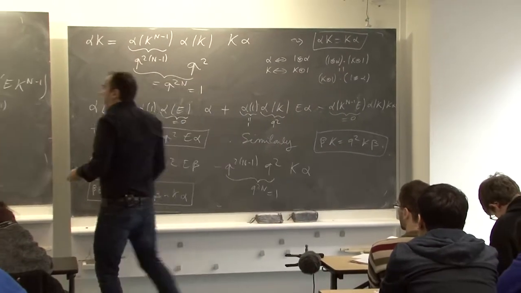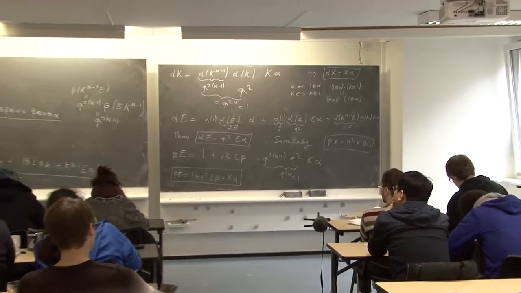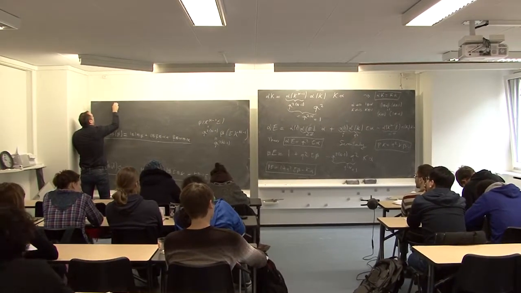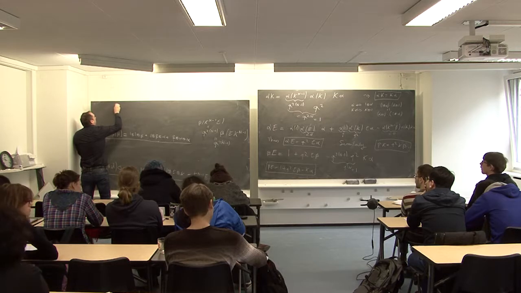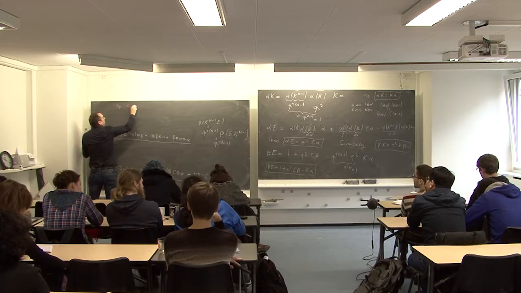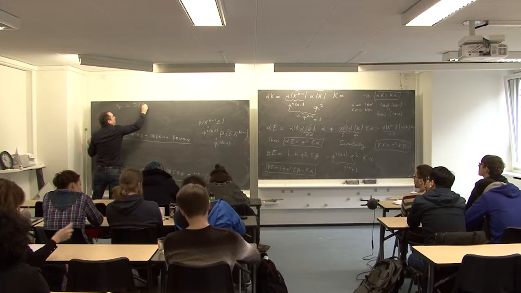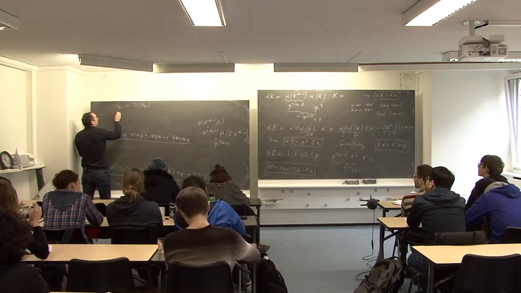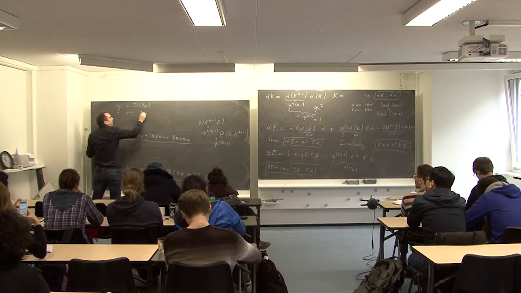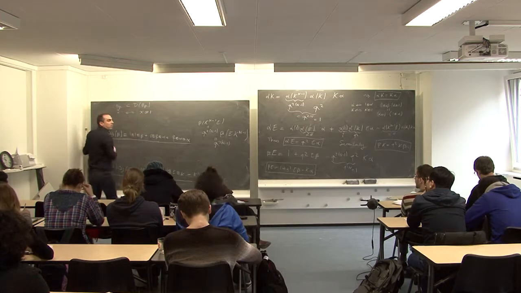But when I say, for example, that BQ is in the double, this means that X in BQ, you can see it as X tensor 1.